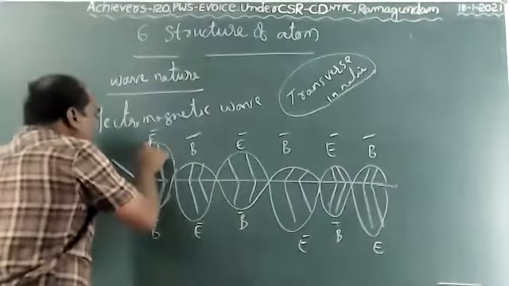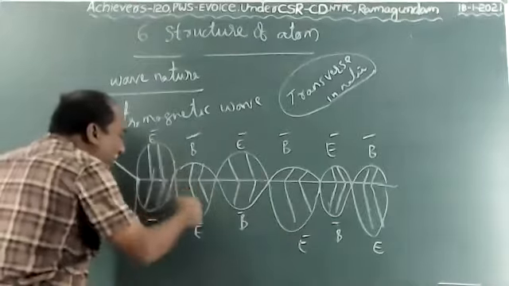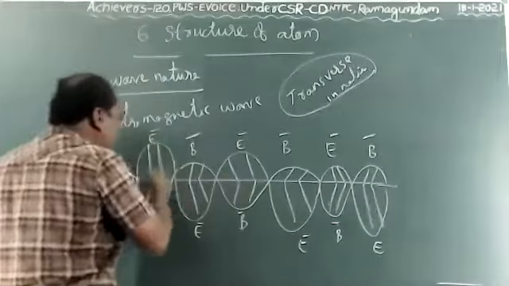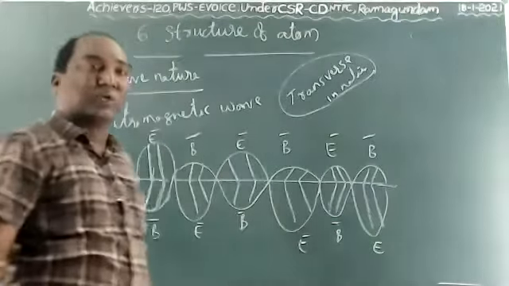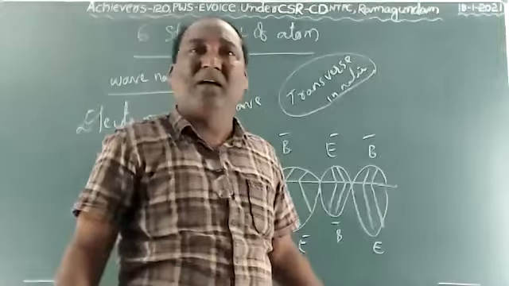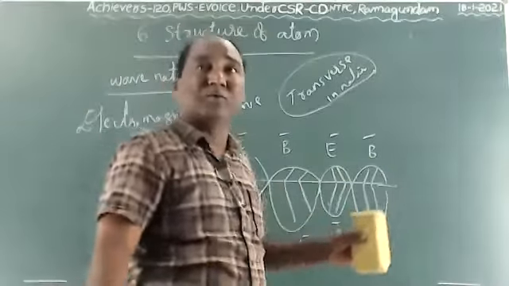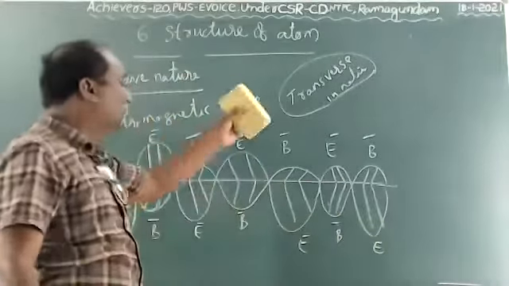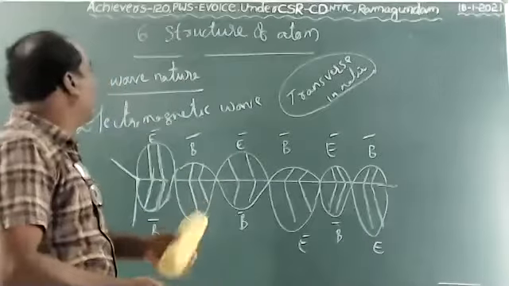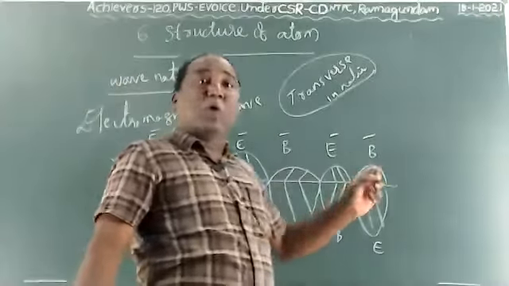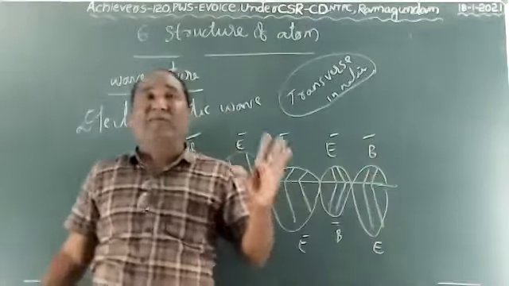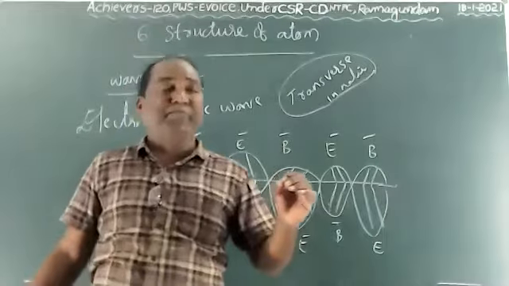Why? Because electric and magnetic fields are both perpendicular to each other, and the waves are perpendicular to each other. So that's why electromagnetic waves are transverse in nature. Once again, a spectrum, a group of wavelengths and frequencies, is called a spectrum, children.